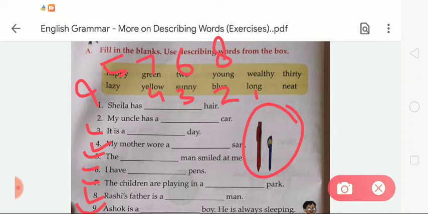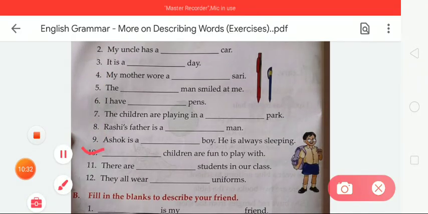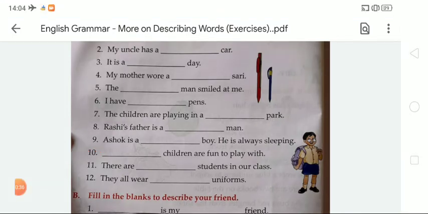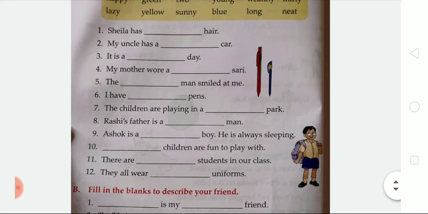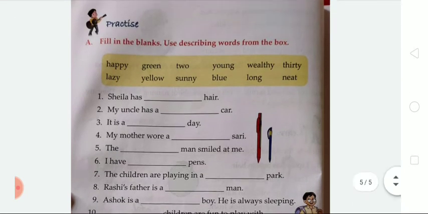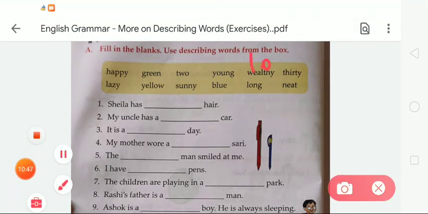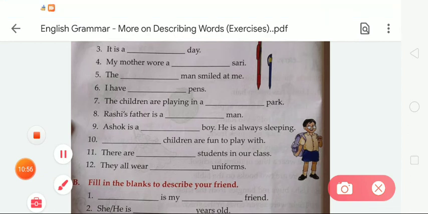So like this we have to complete 1 to 9. Now moving to the next, that is number 10. So in number 10, children are fun to play. Here we have to write wealthy. Wealthy children are fun to play with. Okay, so here we have to write wealthy, that is number 10. Now next, number 11, there are dash student in our class. So we have to write here 30. We have to write here 30 student in our class.